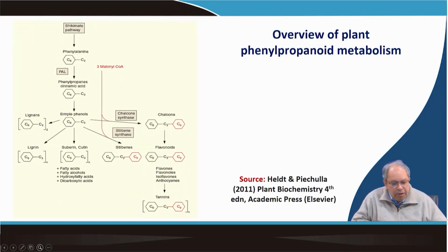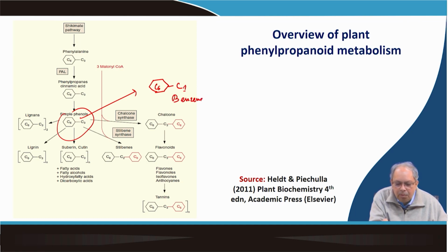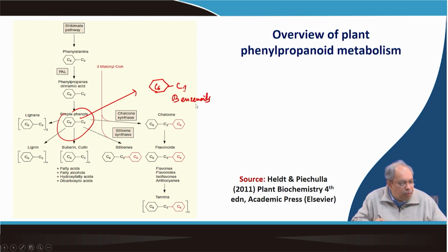So, again the point is that the simple phenolics are C6C3. Benzenoid means it will become C6C1. So, that will be our point of discussion.